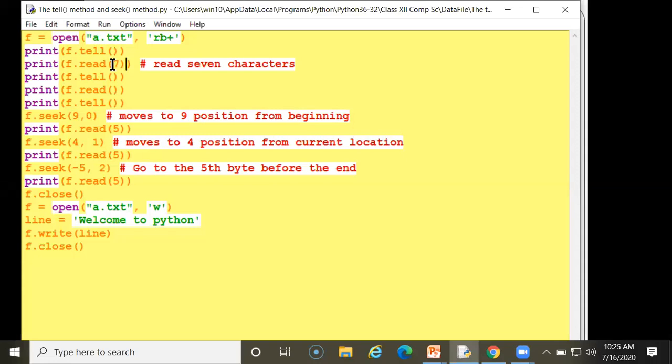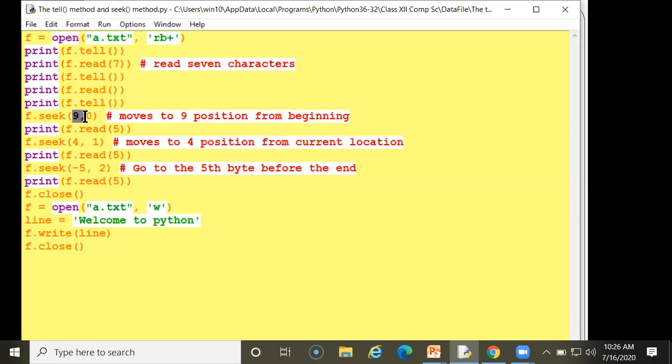So f dot read 7 means it will read 7 characters. If you are writing a number of characters, it will read that many. Now here it will tell first, then read, and there is no position, so it will display 0, and search again with the tell. Now f dot seek 9 comma 0.